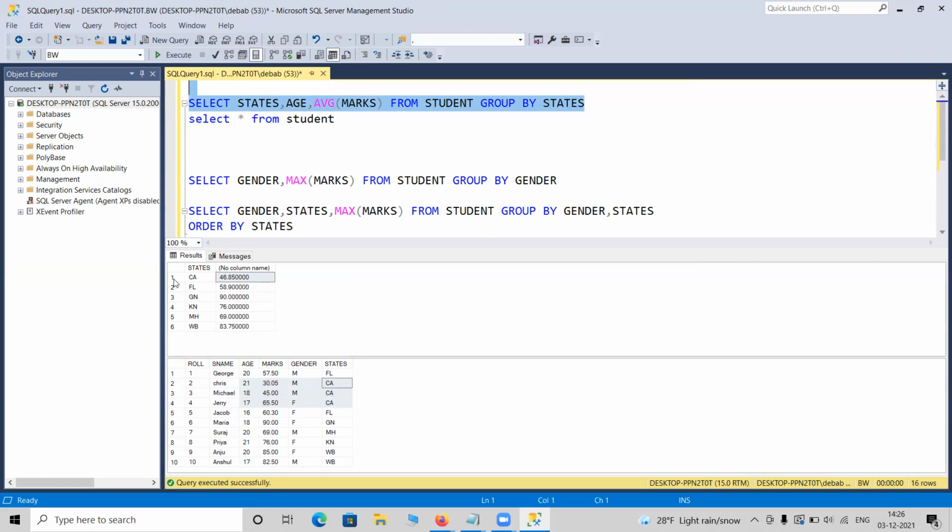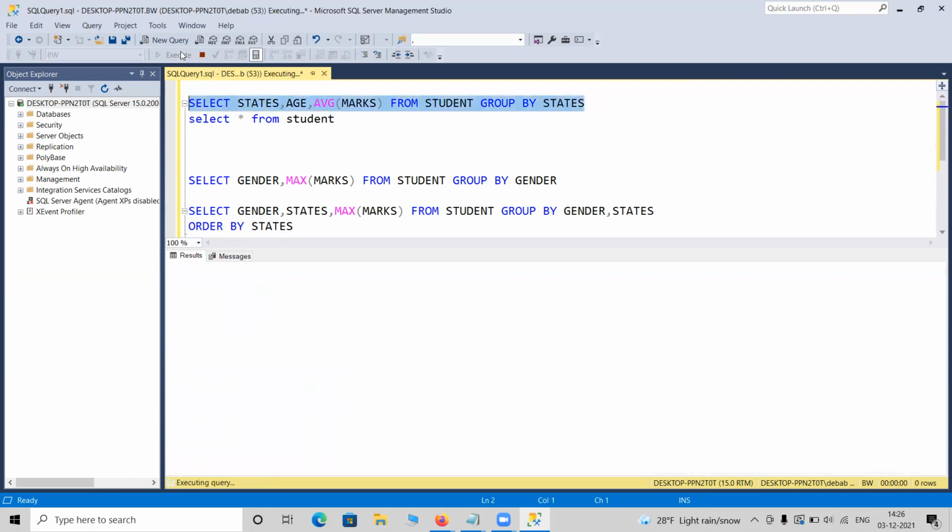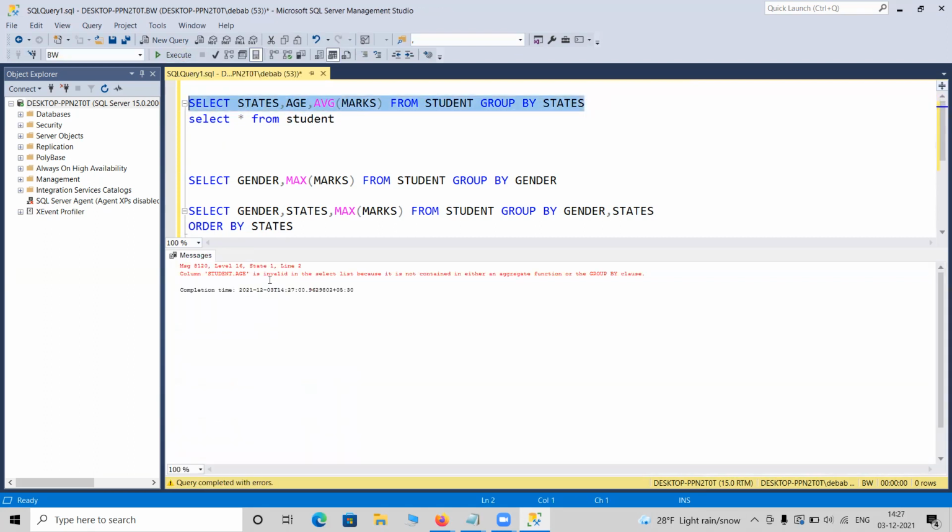If I ask you, we have only 1 record now for California, 46.85, but I have 3 ages. What should I display for this 1 record? So people might get confused, but it is not something feasible. It will give the error because student age is invalid because it is not there in the group by statement.